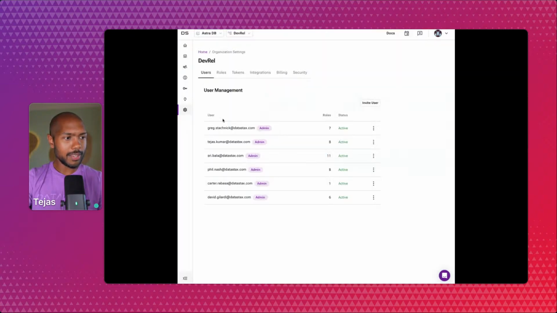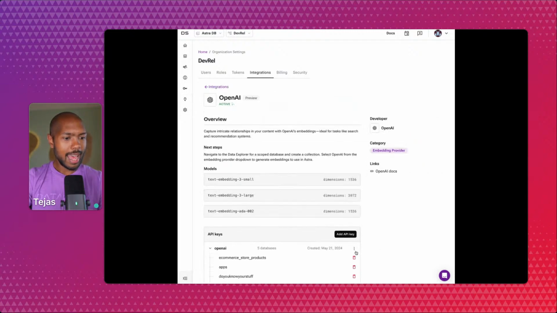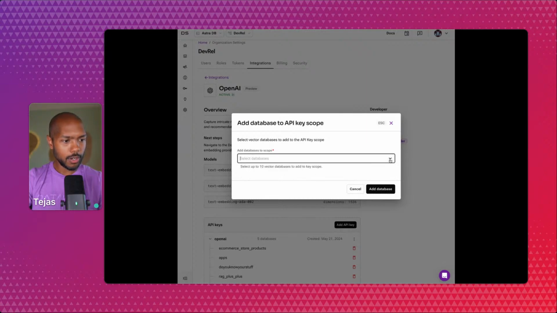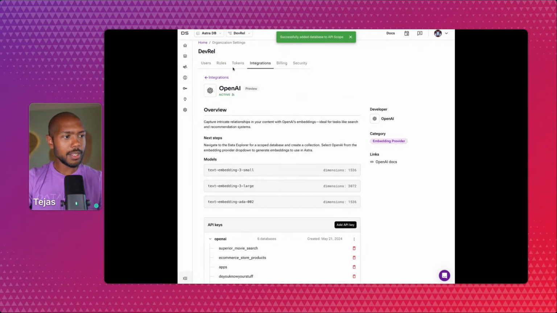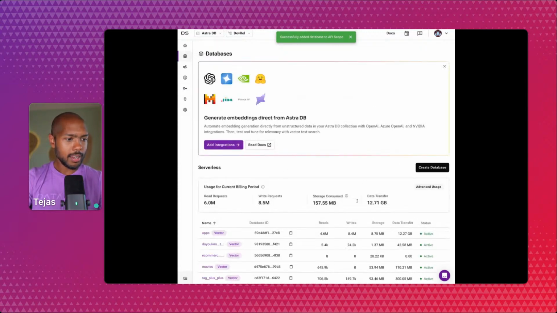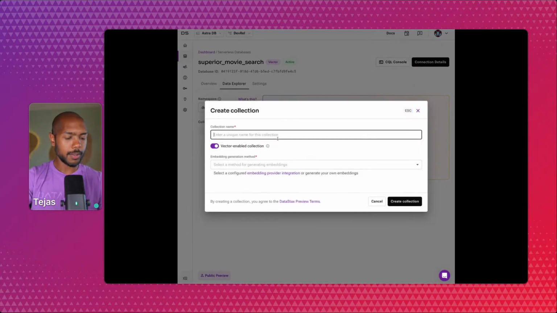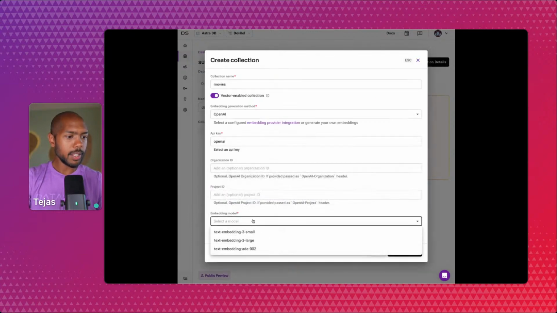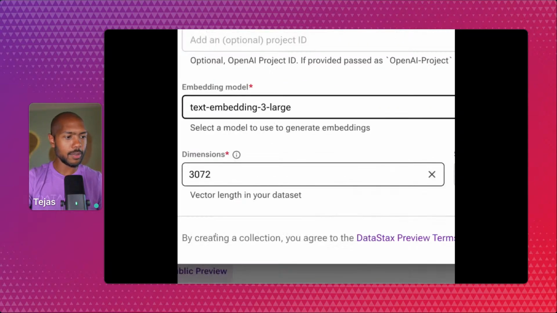I can do that by going to Settings, Integrations, and OpenAI. And what I can do is I can add my API key to another database, which is the one we just made, called Superior Movie Search. Now that I've connected my database to OpenAI, I can go to it and create a collection that uses OpenAI embeddings. So I'll call this movies once again, using OpenAI. And the embeddings model is text-embedding-3-large. And as you can see, it has a predetermined number of dimensions, which is 3072.